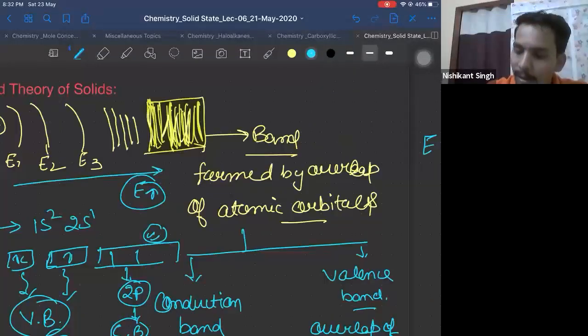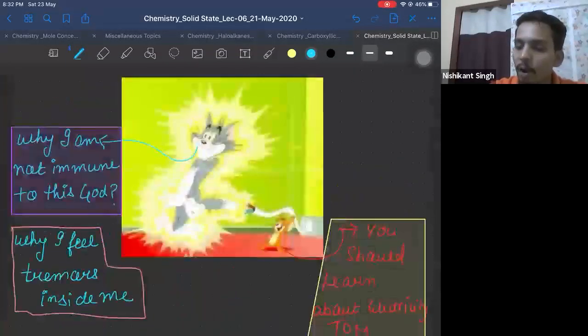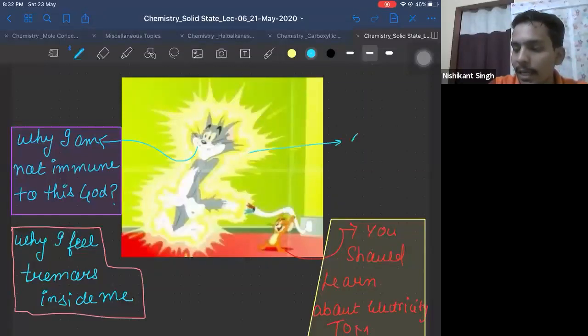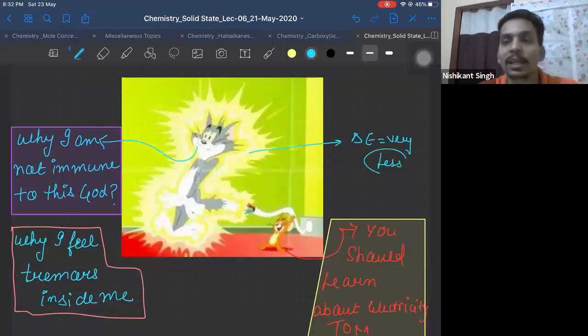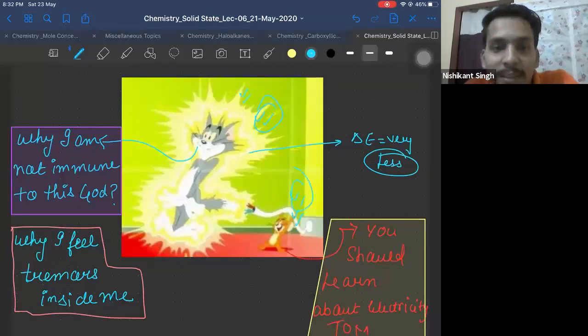If Tom would have known that his delta E is very less, therefore it can conduct electricity like hell. This thing is known to Jerry, but poor Tom doesn't know that. Jerry is kind of an educated person, Tom is not.